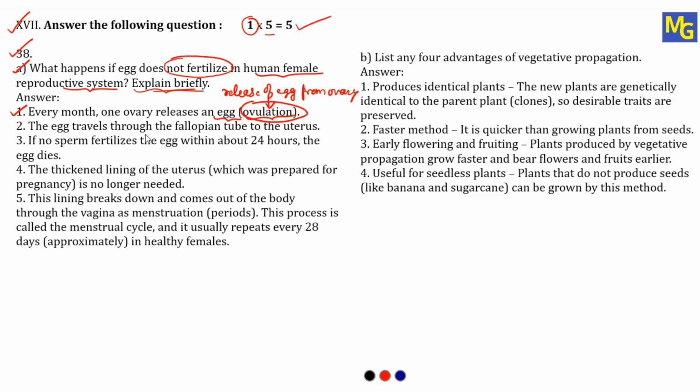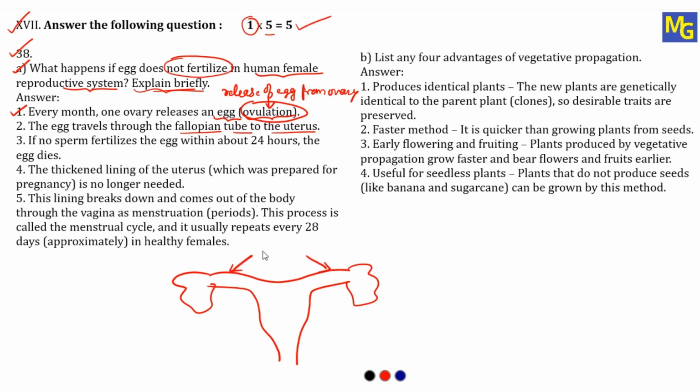The egg travels through the fallopian tube to the uterus. So you know the human reproductive system, something it will be like this only. So roughly I will draw the diagram. So here there are ovaries like this, and this. It is called as fallopian tubes. I'll write here fallopian tubes, or you can say oviduct, because these are ovaries.